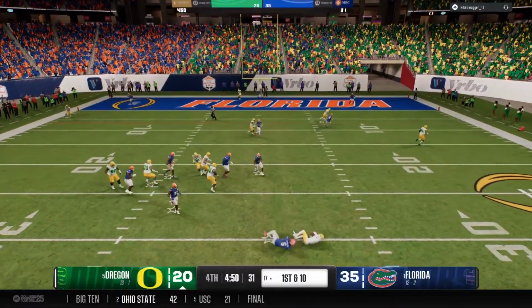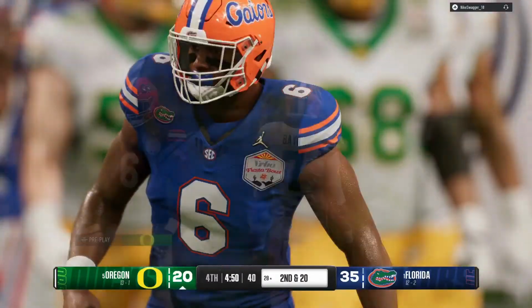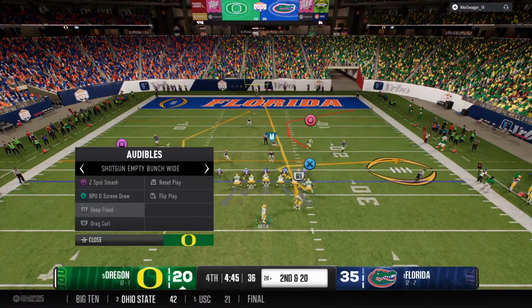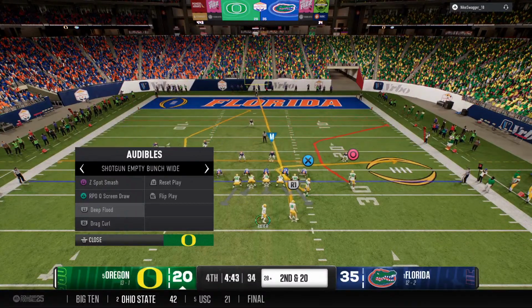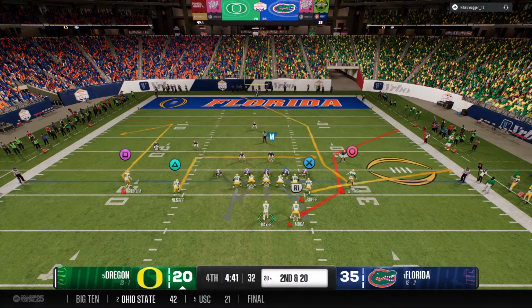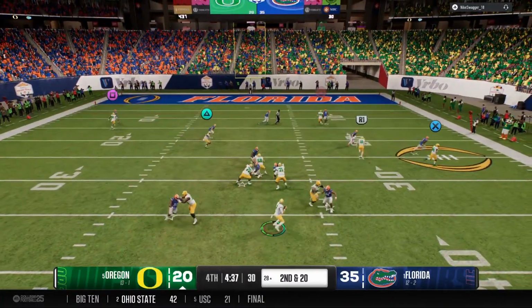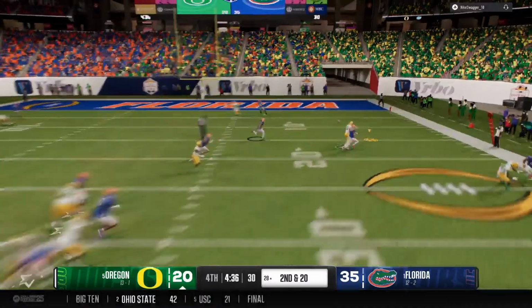Running out of time in the pocket. And the junior able to get home with the sack. And the Ducks will crank up the tempo. And just like that, you squeeze the life out of this offense. That's another sack by this defense. They have been in that backfield the entire game, and a big reason why these guys are enjoying a lead.